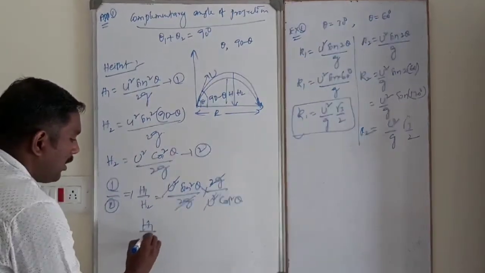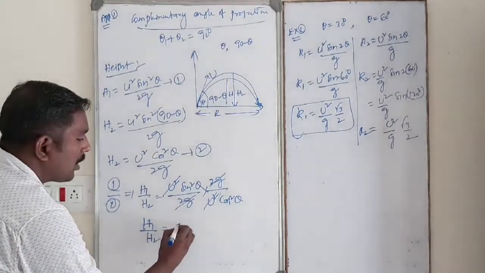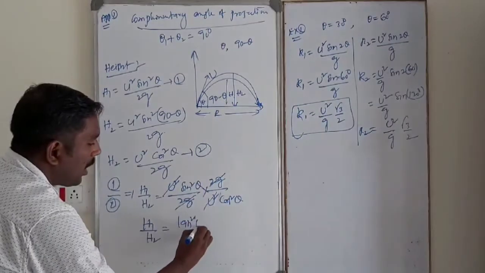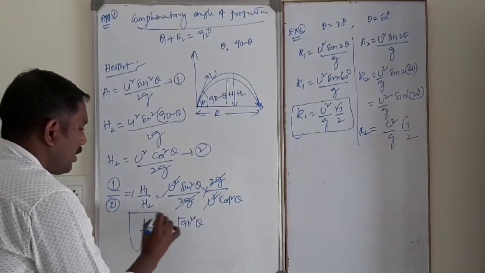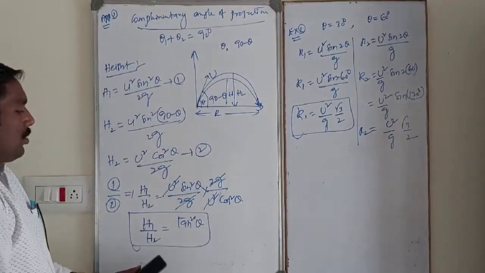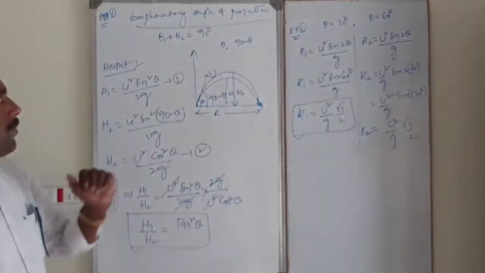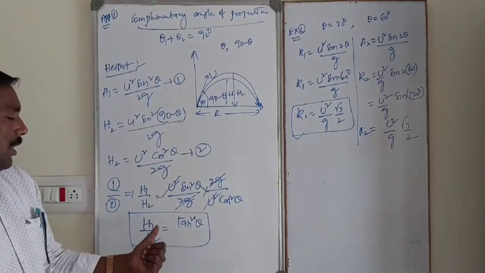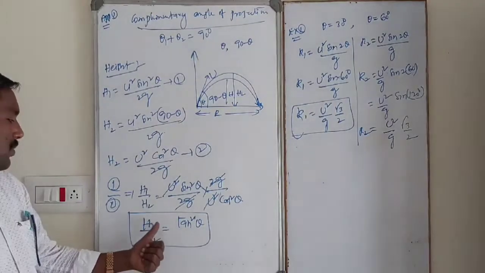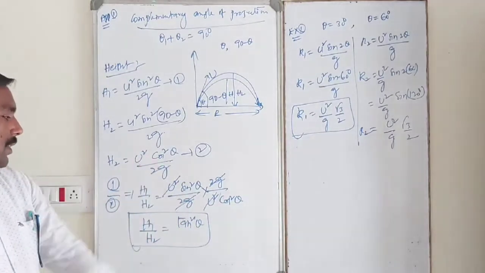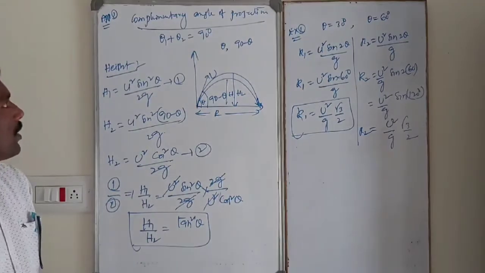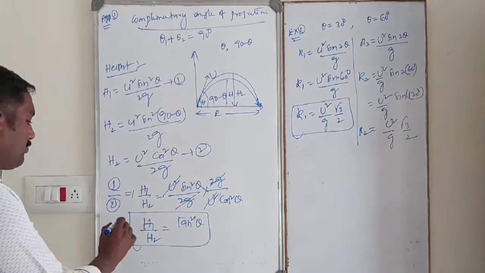Then h1 by h2 is equal to what? Tan square theta. So when bodies are projected at complementary angles, the ratio of maximum heights h1 by h2 is equal to tan square theta. This is an important application.